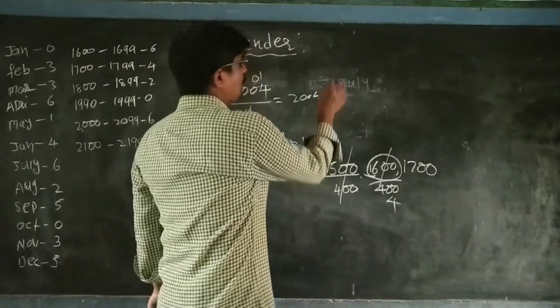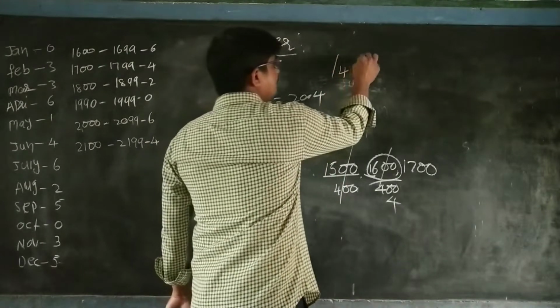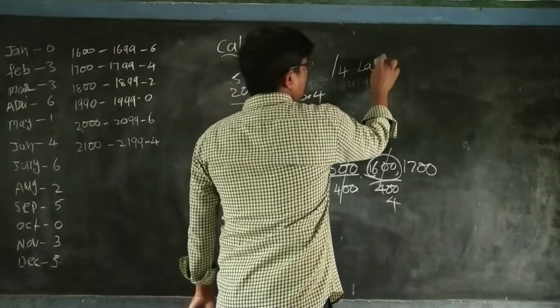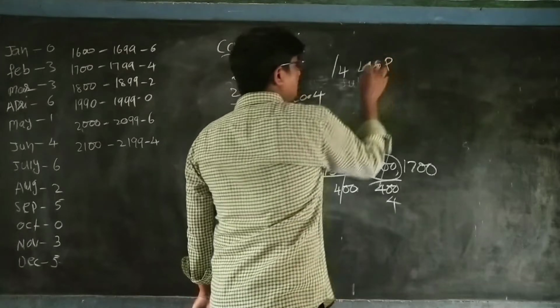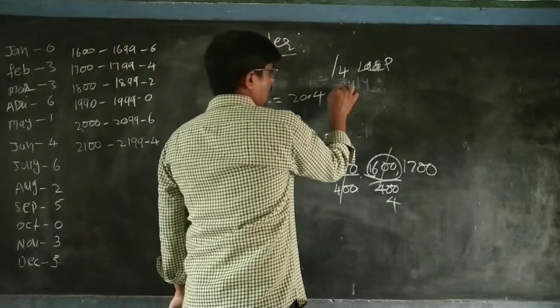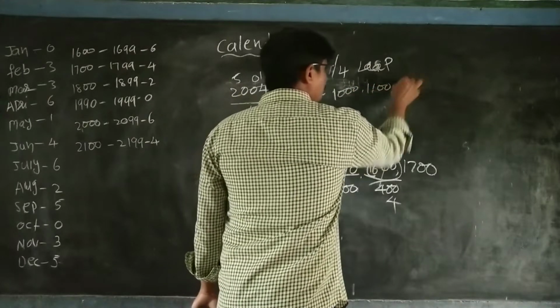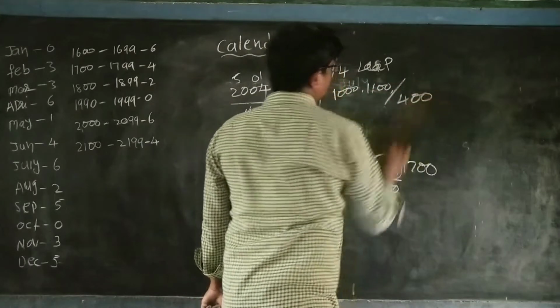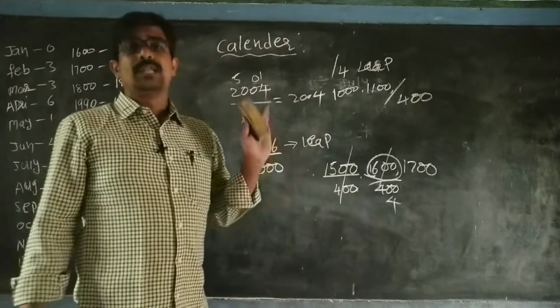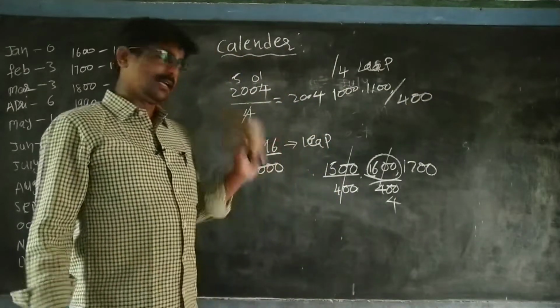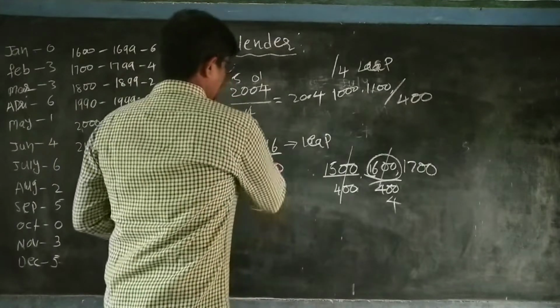Every normal year divisible by 4 is a leap year, but every century year must be divisible by 400 to be a leap year.